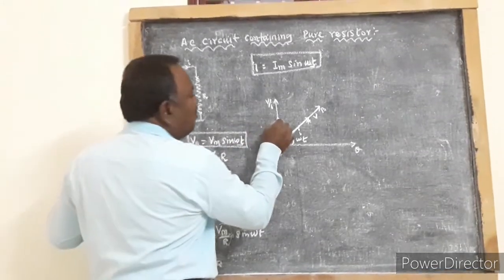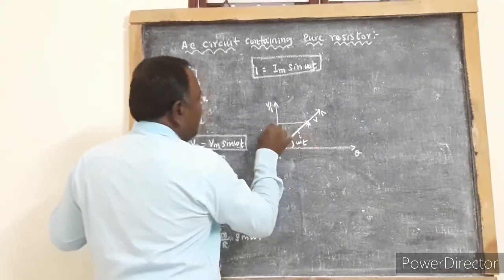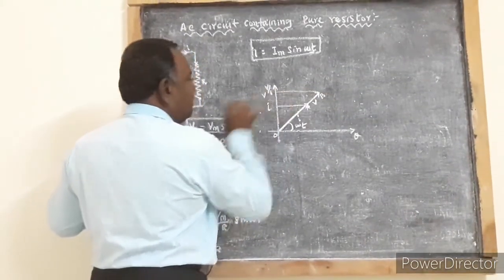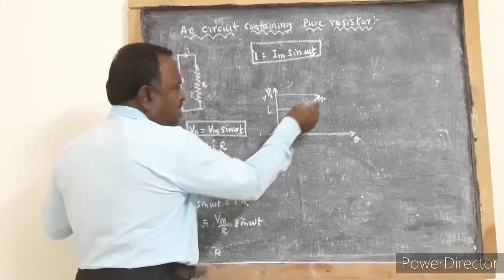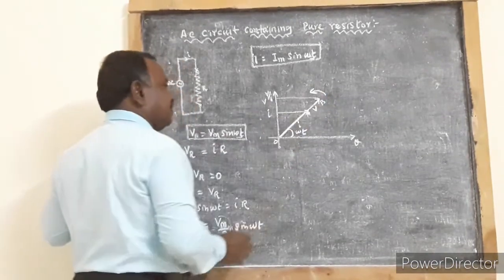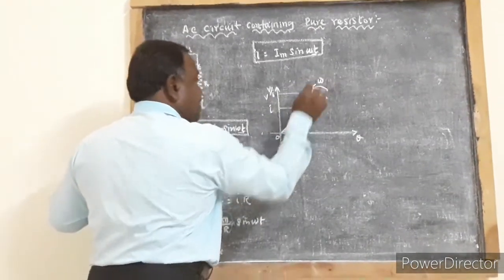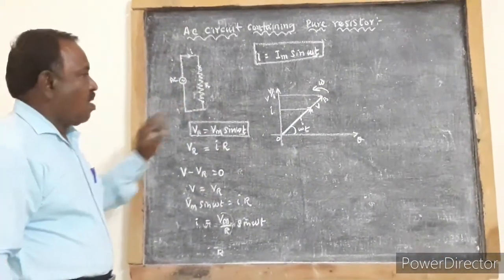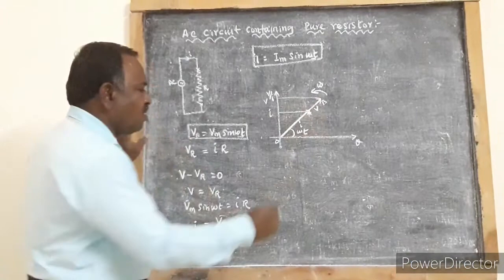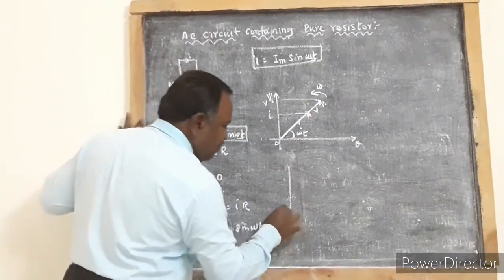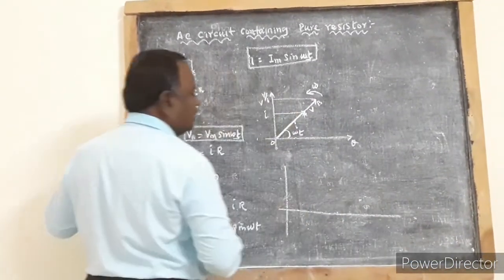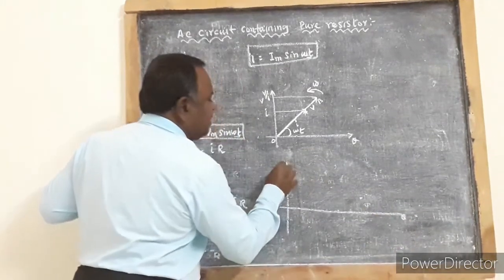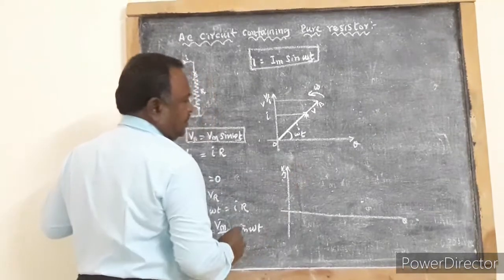So when we draw perpendicular, it will represent I and it will represent V. When it is rotated with an angular velocity omega in the anti-clockwise direction, for one complete rotation of this phasor, we produce current and voltage.